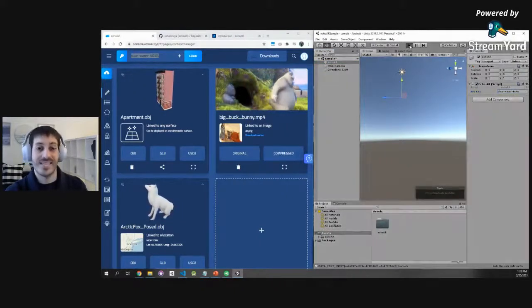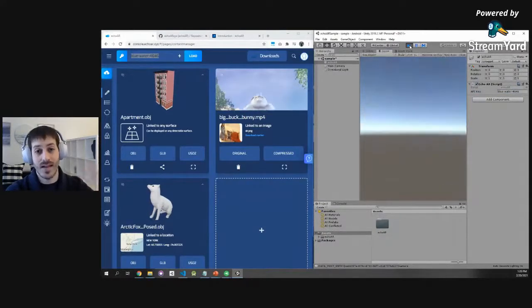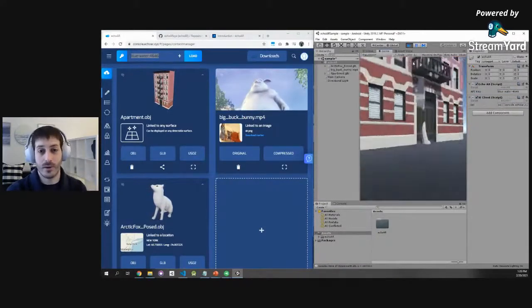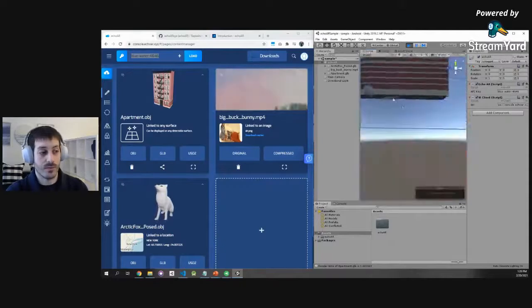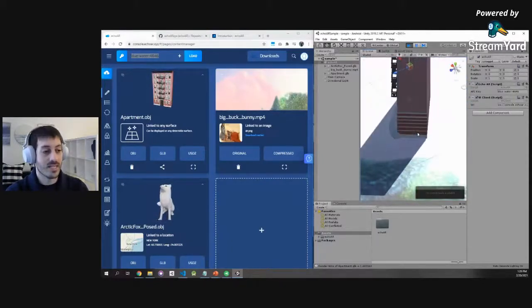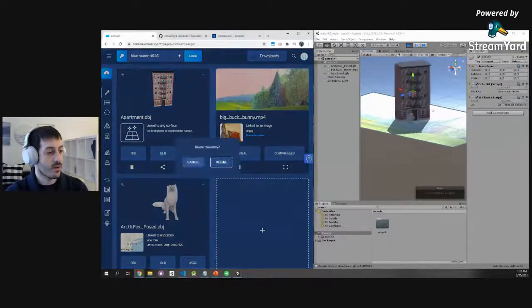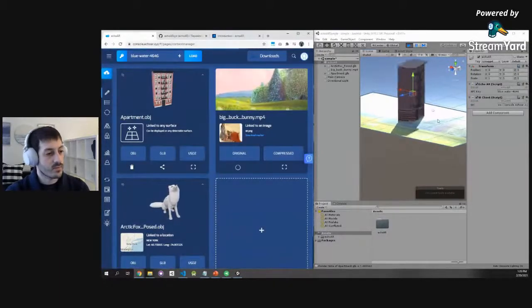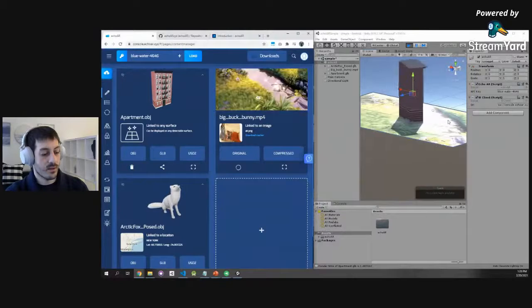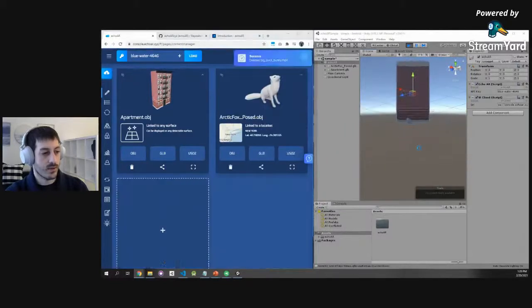I'm going to press play. Data will start streaming from the cloud to the game engine, similar to what we had earlier, when the data streamed from the cloud to the phone. And voila, all our content is automatically here. I'm going to delete the video because it's playing in my ear. But we see the building and we see the video of the fox.